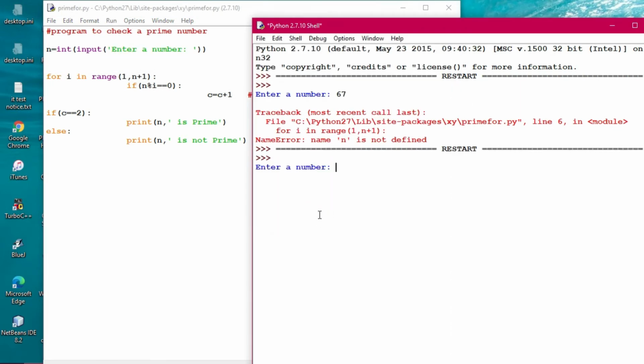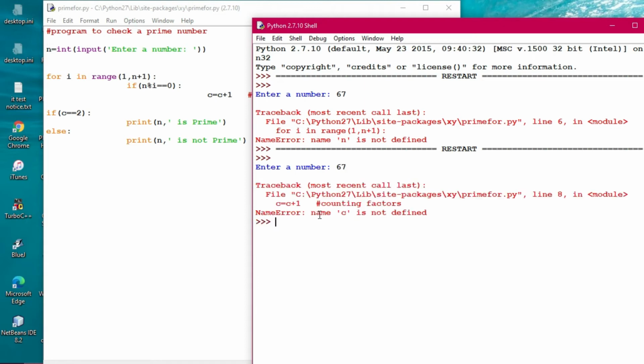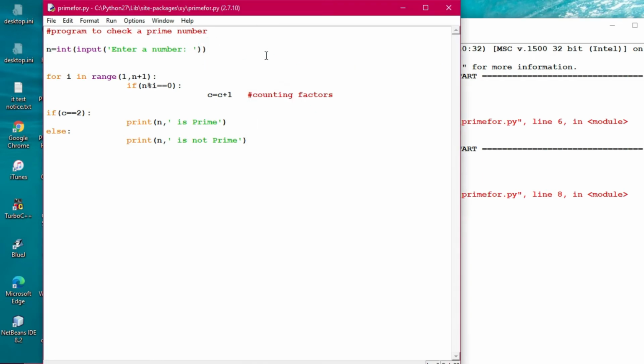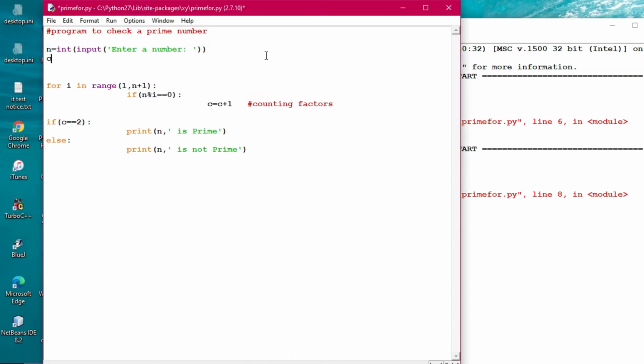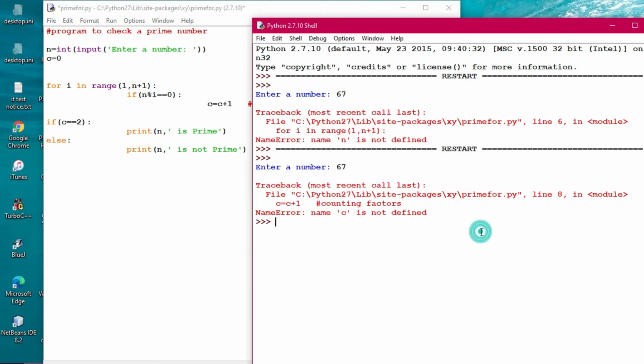Now it has taken 67. Name C is not defined. Once again the error has come: name C has not been defined. So what has to be done? C has to be given as 0. That time we had just killed it, that's why it was showing that C equals 0 has to be given also.